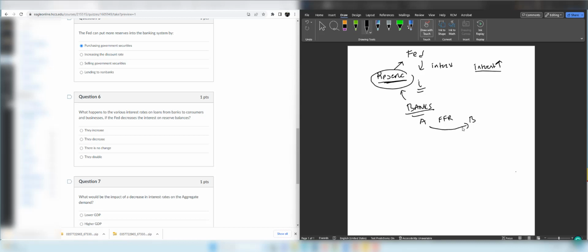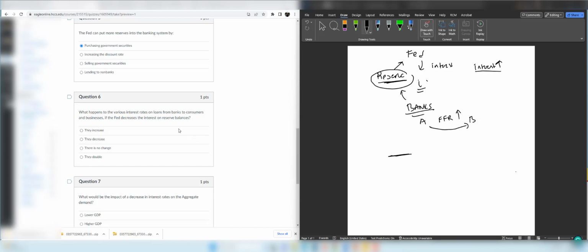For that reason, when the interest on reserve balances increases, the federal funds rate increases as well. If the federal funds rate is lower than the interest on reserves, banks are not going to lend money to each other. They are going to keep their reserve balance high in the Federal Reserve. Therefore, interest on reserves establishes the minimum lower bound for the federal funds rate. So the federal funds rate is usually higher than the interest on reserves.